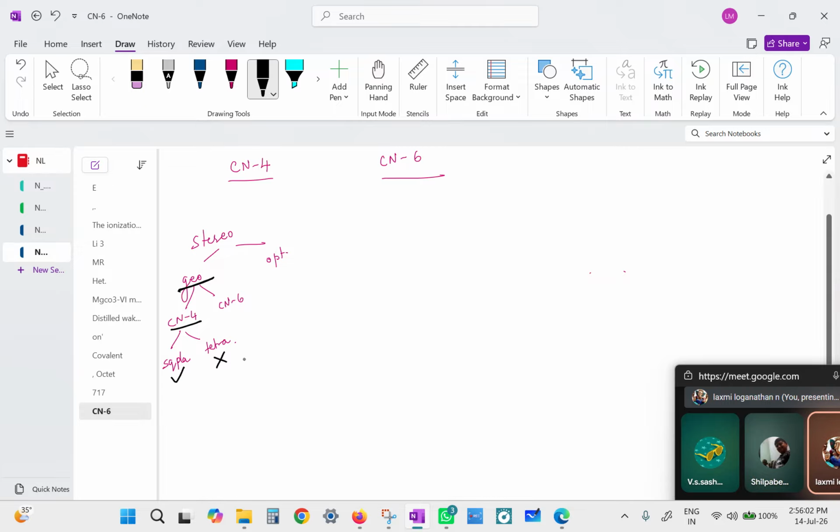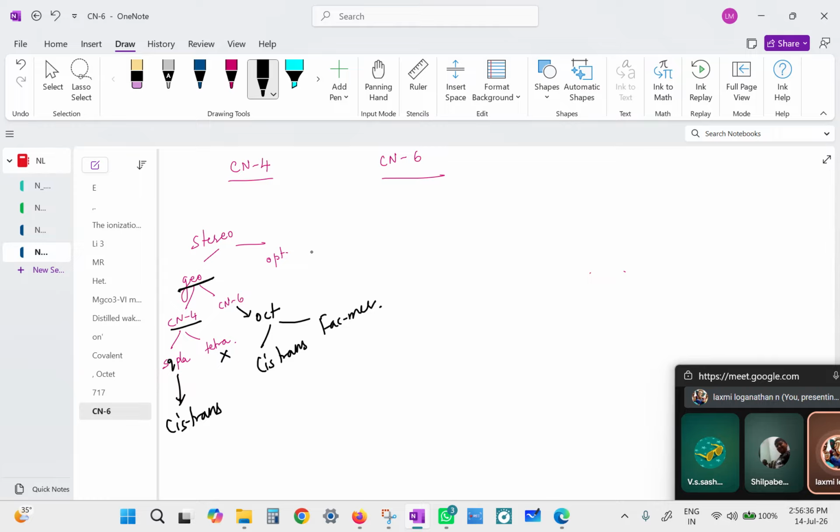When it is coordination number 6, then it is octahedral. If it is octahedral, then there are 2 types of geometrical isomerism. The geometrical isomerism exhibited here is called cis-trans. Tetrahedrals do not exhibit geometrical isomerism. Octahedrals do exhibit it: one is the cis-trans, the other one is the facial-meridional.